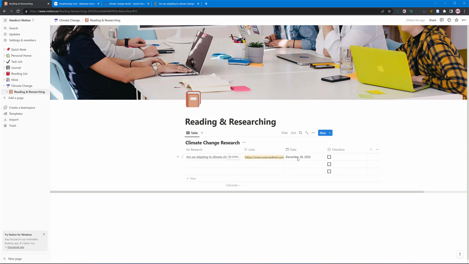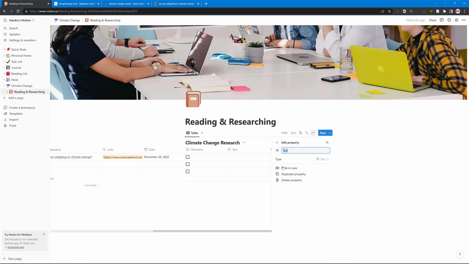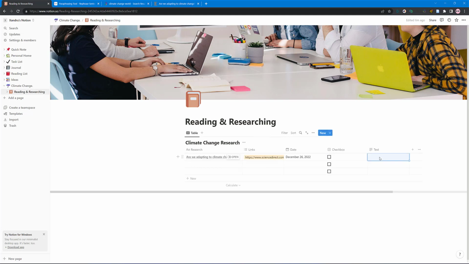Now just a little point here actually. You don't have to do this. I'm going to come to the right. I'm going to select the little option and I'm going to choose text for a second because I want to show you something. I have a text note here and I could add additional information regarding that source if I want as well. And there we go. You're starting to build up your information.